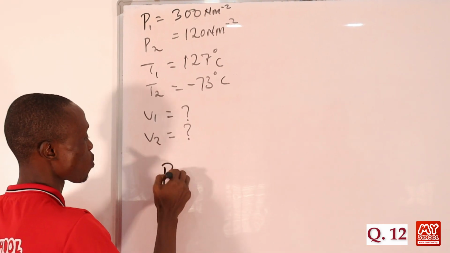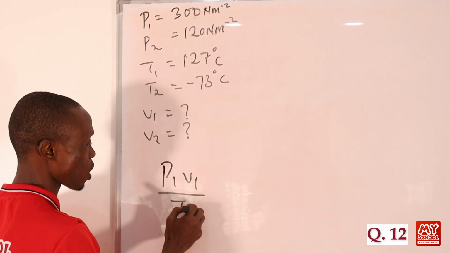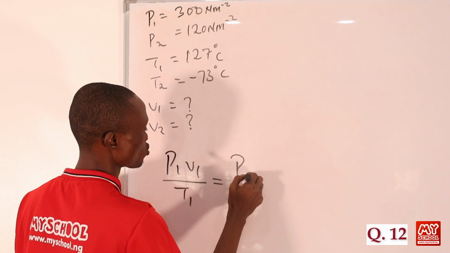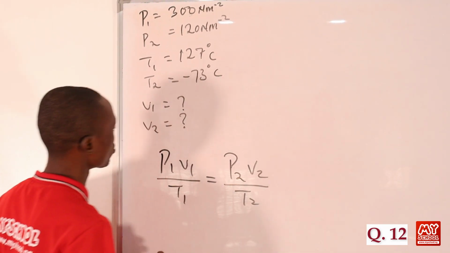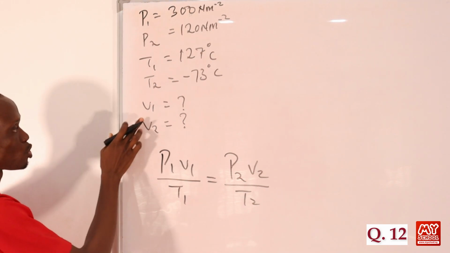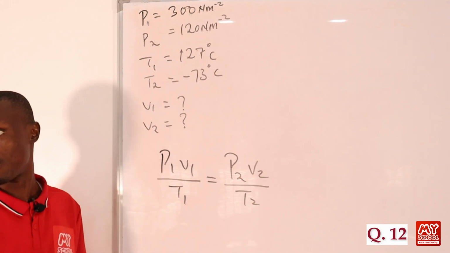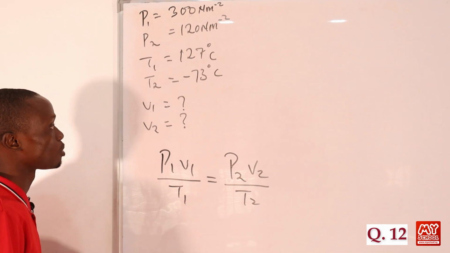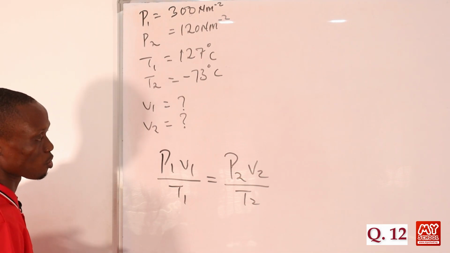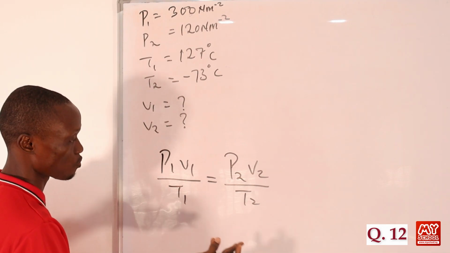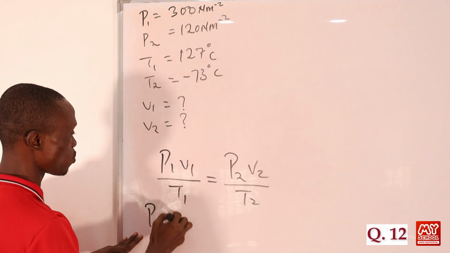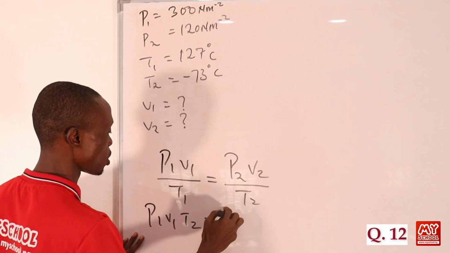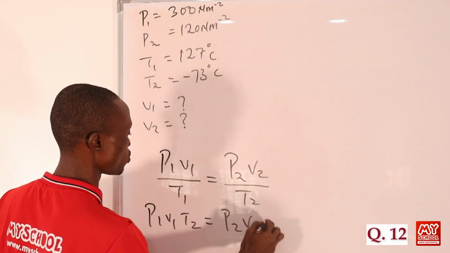which is P1 V1 over T1 is equal to P2 V2 all over T2. Okay, so here we are asked to calculate the ratio of the final volume to the initial volume. So basically, let's just make that the subject of the formula. So first thing first, let's cross multiply. So that will be having P1 V1 T2 to be equal to P2 V2 T1.